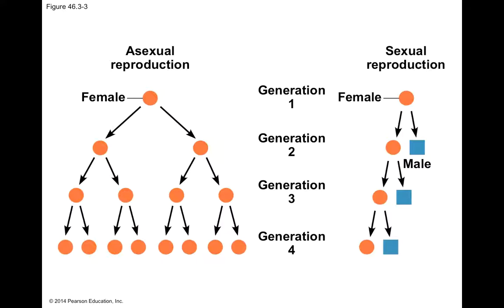In asexual reproduction, offspring can be produced with less energy input from the parent, and if we compare asexual females to sexual females, twice as many more females will be produced through asexual reproduction, like this figure on the left. But the downside to this would be that each offspring is genetically identical to the original parent. So if the environment changes to be unsuitable for those individuals, the population will be wiped out fairly quickly.